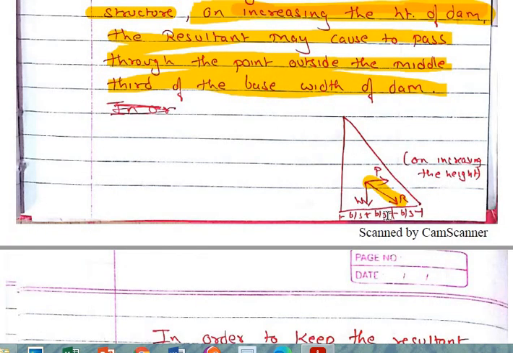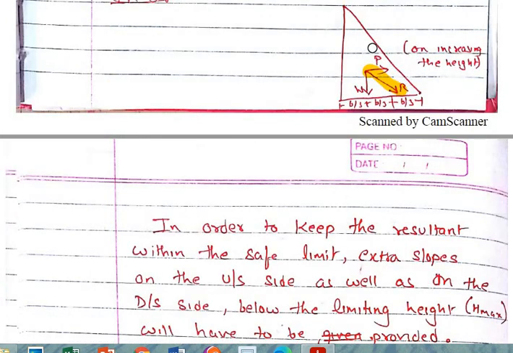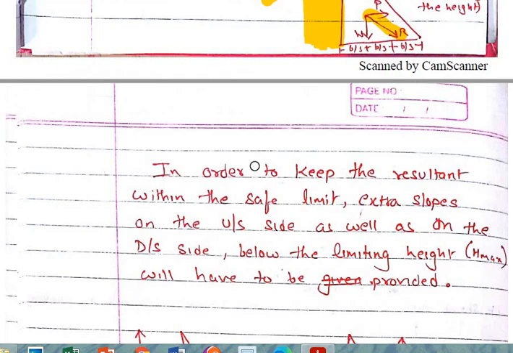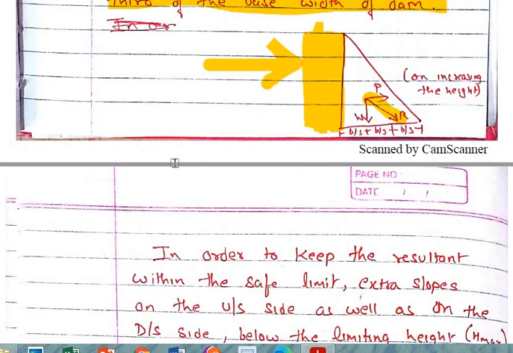There is no other thing you can do; you will have to increase the height because of the water accumulated at the upstream side, because of which the water pressure increases and the resultant tends to fall outside the middle third portion of the base width, because of which there are chances the dam will fail.